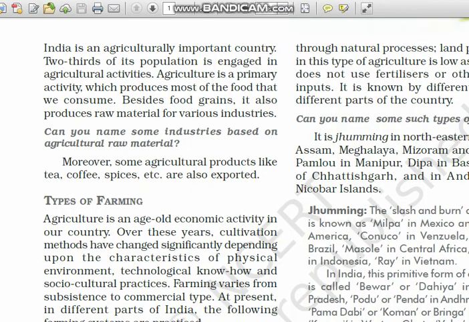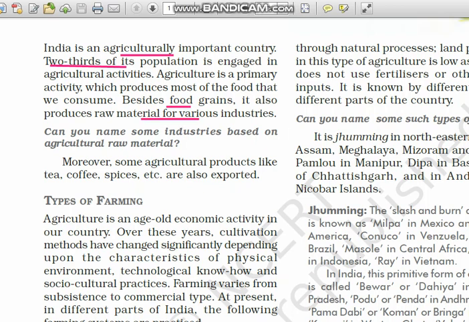As we all know, India is an agriculturally important country and two-thirds of the Indian population is engaged in agricultural activities. During this pandemic situation we are able to get our food in time thanks to the agriculture department, who are working even in this pandemic time so that we are not suffering from food shortage. Agriculture is the primary activity which produces most of the food that we consume. Besides food grains, it also produces raw materials for various industries.